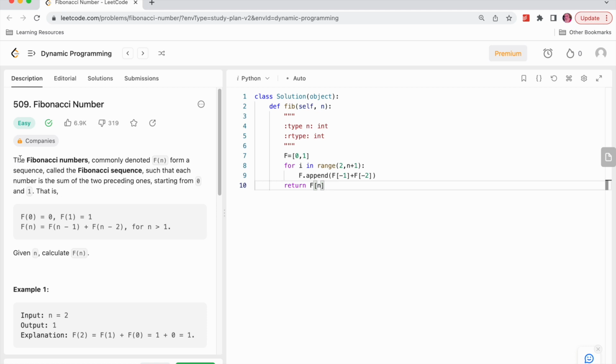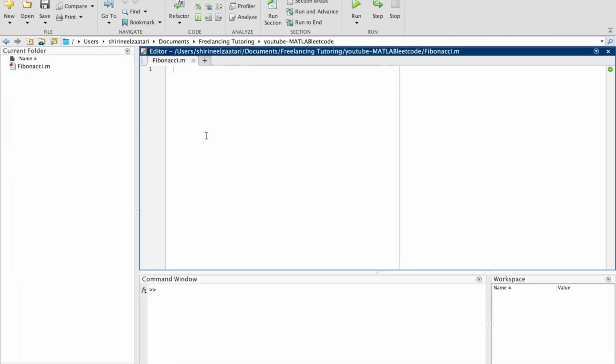In this question, it's very simple. We are going to be writing the Fibonacci sequence in MATLAB. So given an input n, we need to calculate Fibonacci of n. The first two conditions are these. Fibonacci of 0 is 0, Fibonacci of 1 is 1, and then any subsequent number is just the sum of the two previous numbers. So let's go to MATLAB.